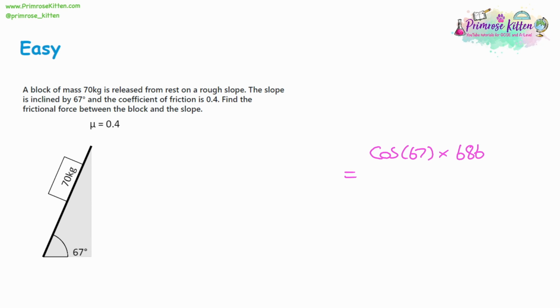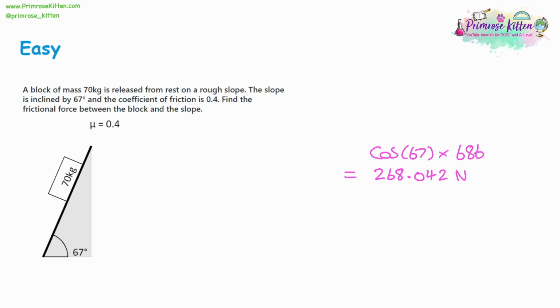That's going to give us 268.04 to 2 decimal places. So we're not quite finished yet, so let's put our answer to, let's say, 3 decimal places, so 268.042 newtons. We don't want any rounding errors.